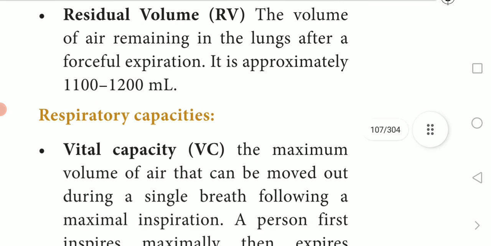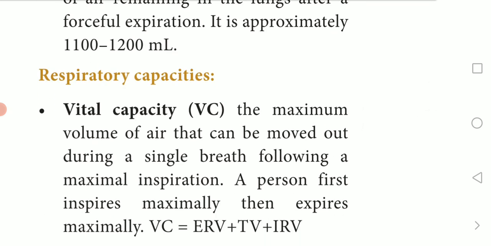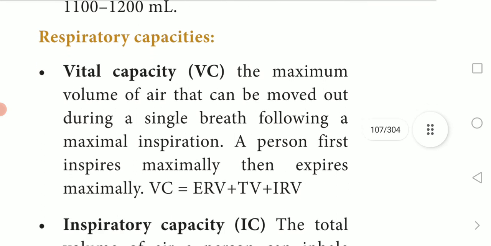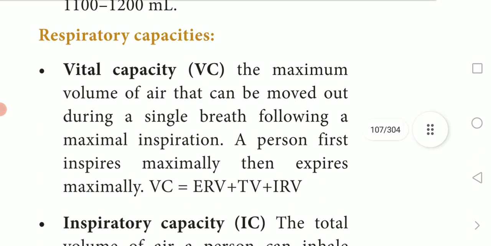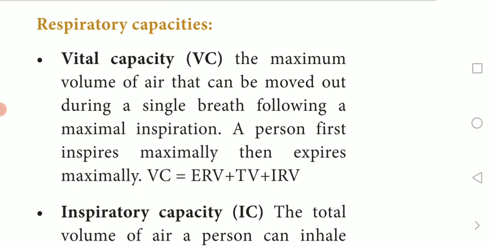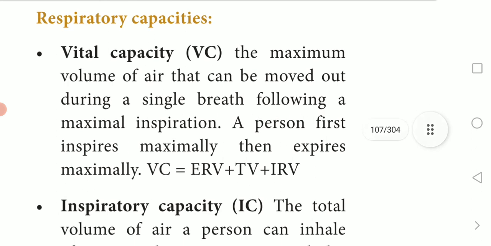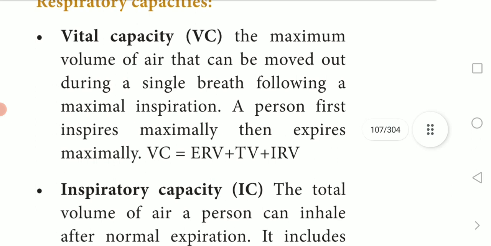The next one is respiratory capacities. Here, what is capacity? How much amount of air can be filled. That is respiratory capacity. Here VC means vital capacity. The maximum volume of air that can be moved out during a single breath following maximal inspiration.